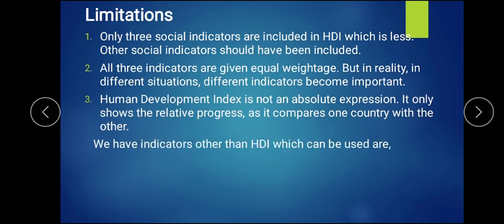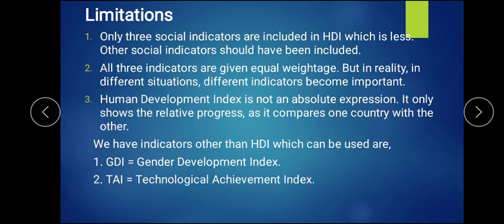Now what are the other indicators, other than HDI indicators, which should be included or can be used? First, GDI, that is Gender Development Index. How male-female ratios are there should be included. Second, TAI, that is Technological Achievement Index. How technology has been achieved in different countries over the past period of time. So that index should be taken up.